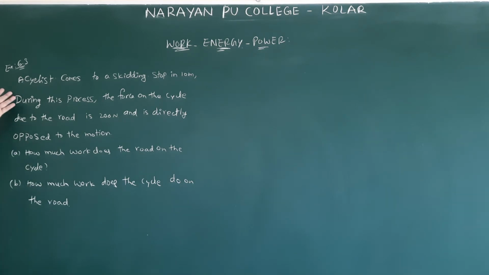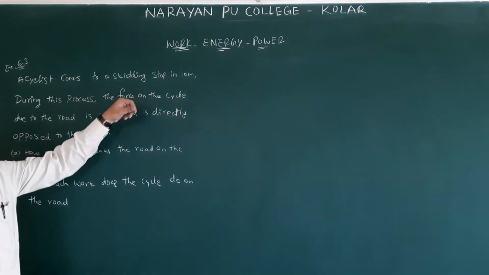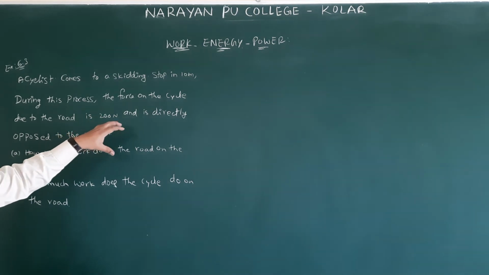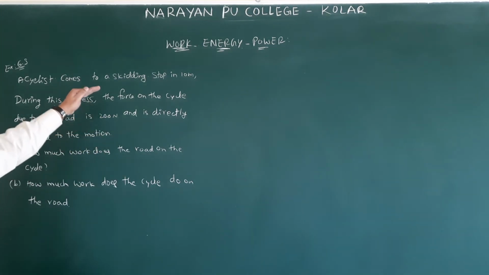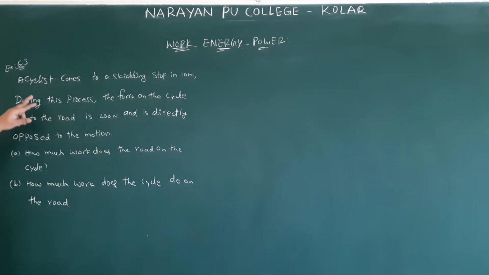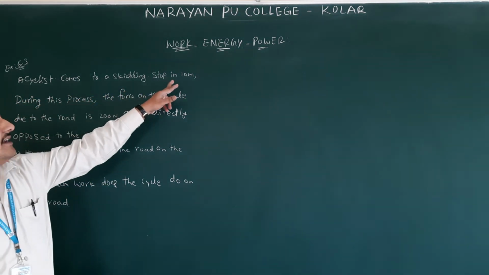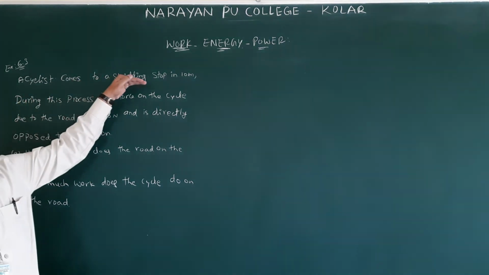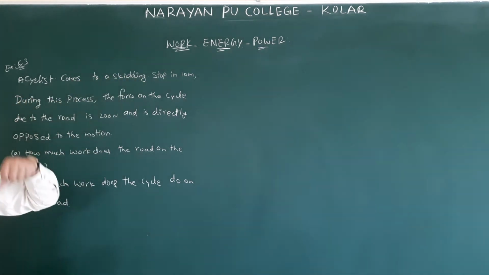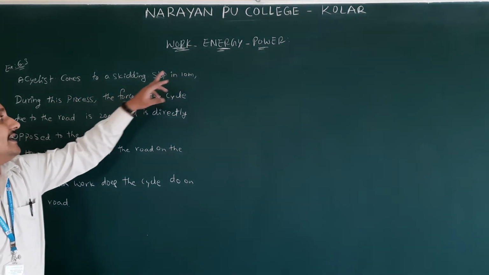They give example 6.3. A cyclist comes to a skidding stop in 10 meters. Why I am writing the problem on the board is that some people may not have the textbook. If you have the textbook, you can see it directly, you don't need to write the problem, only the solution. Skidding means he is not cycling, it's skidding. That's all, in 10 meters.